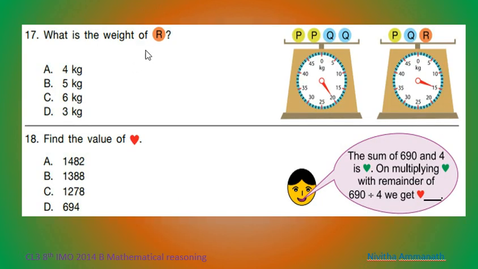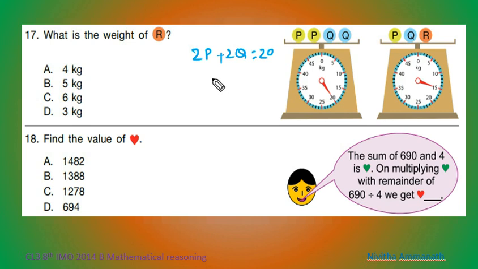What is the weight of R? How do we get the weight of R? Here 2P plus 2Q equal to 20.